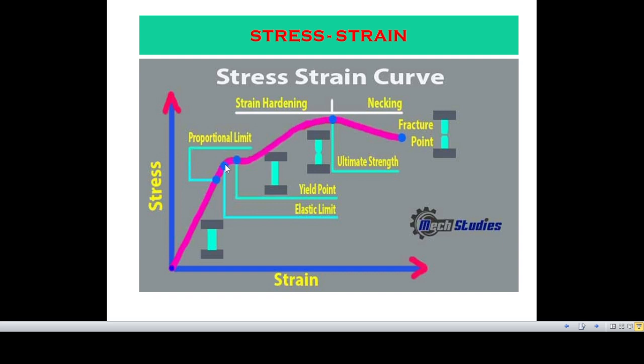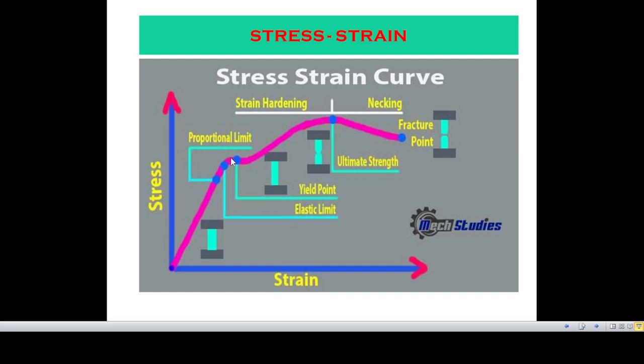Now, if we remove force at any point within this elastic limit, then the material will regain its original position. That means the length of the material will reduce, and finally it will regain its original shape and size. But if load is beyond this limit, then there will be permanent deformation of the material.